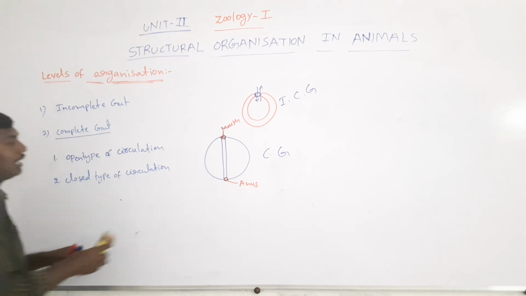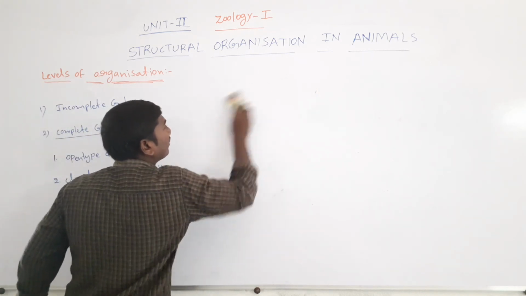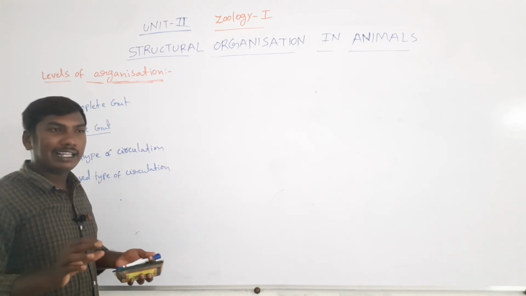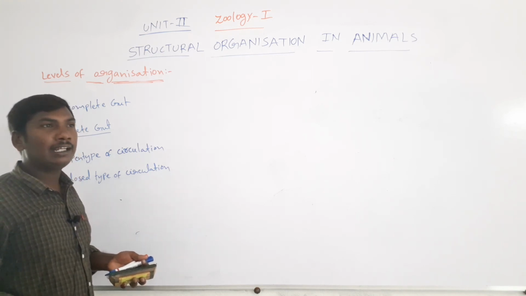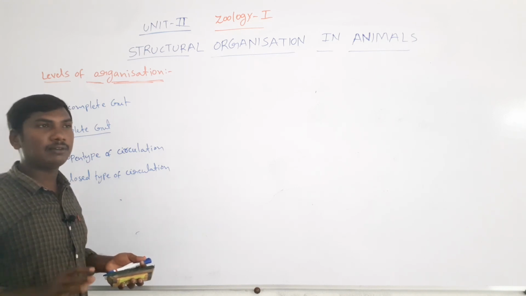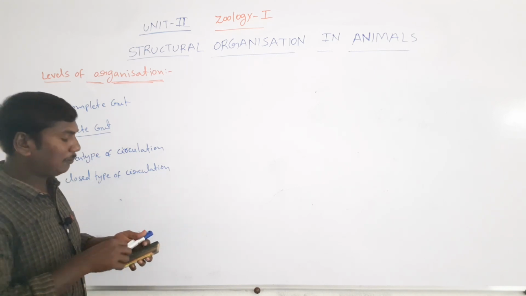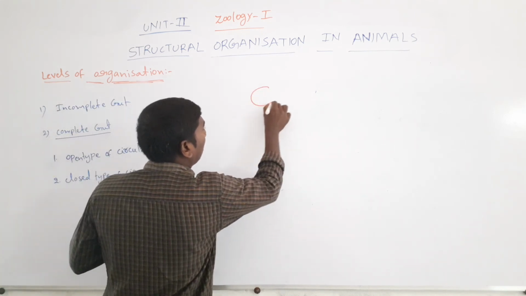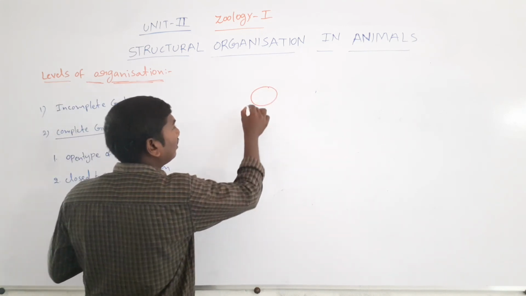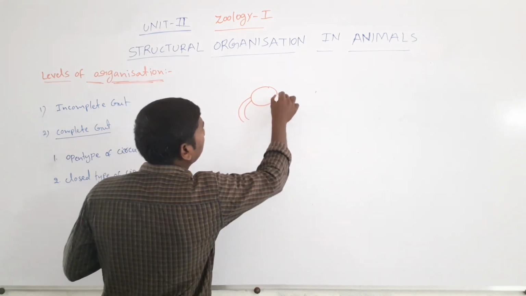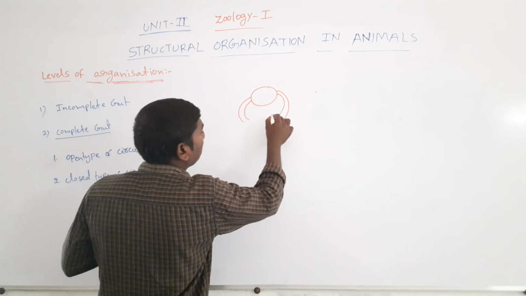So first one, open type of circulation means the blood is pumping from the heart to empty spaces. For example, so these are the heart. Just example, they are the heart. So the heart is blood pumping to the empty spaces.